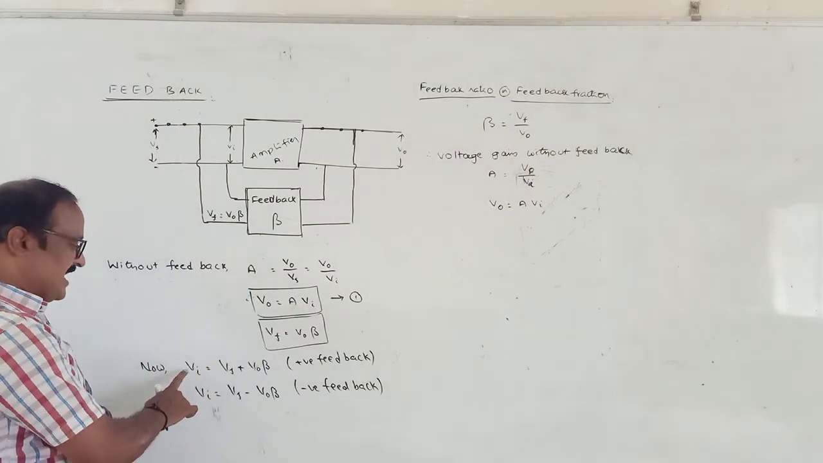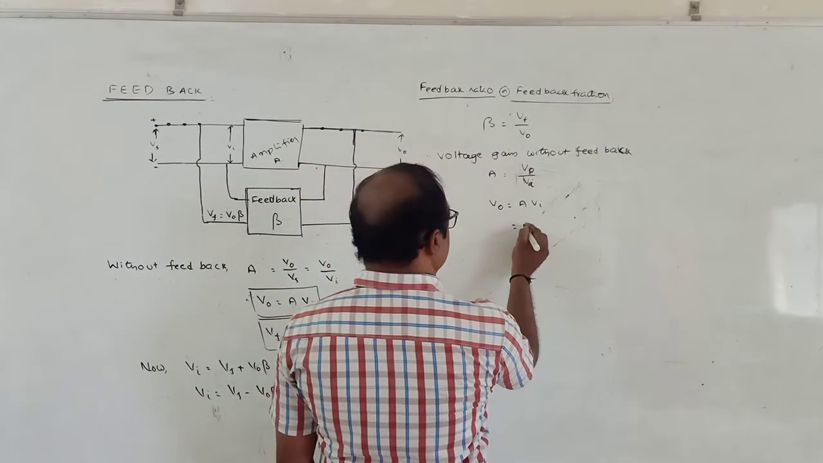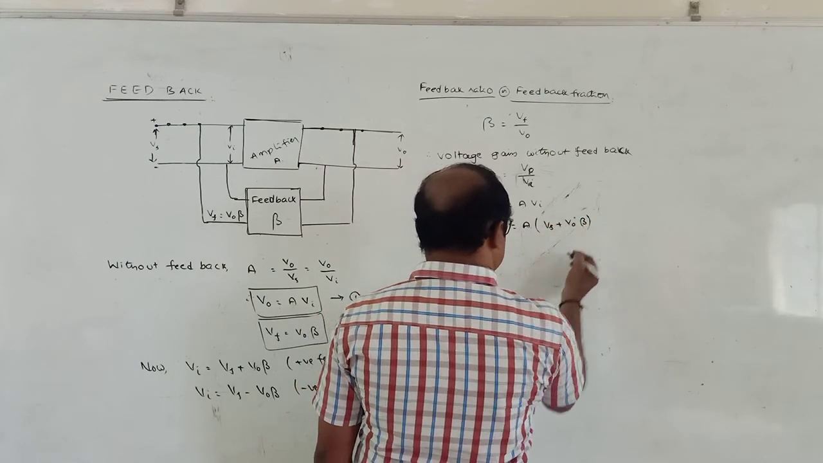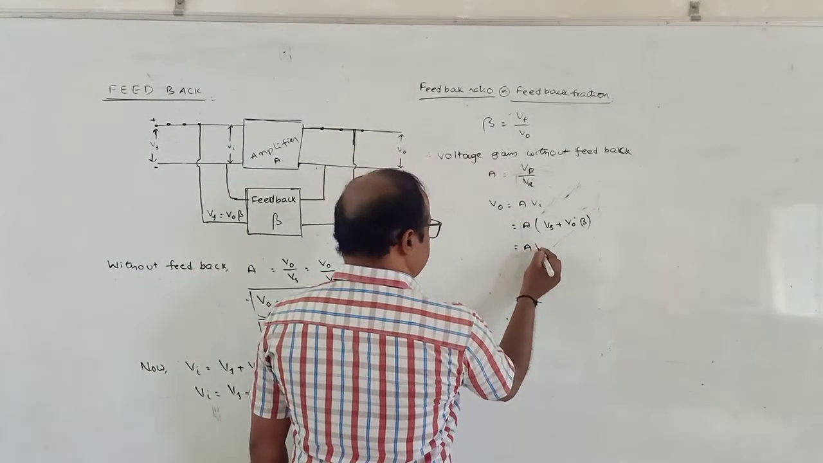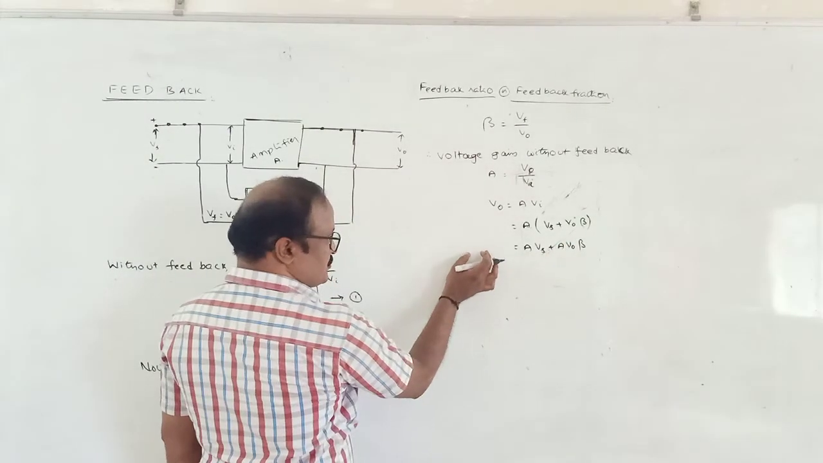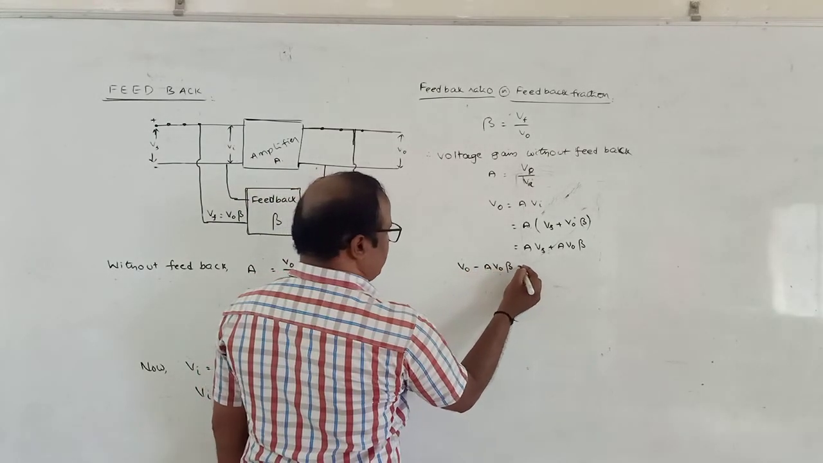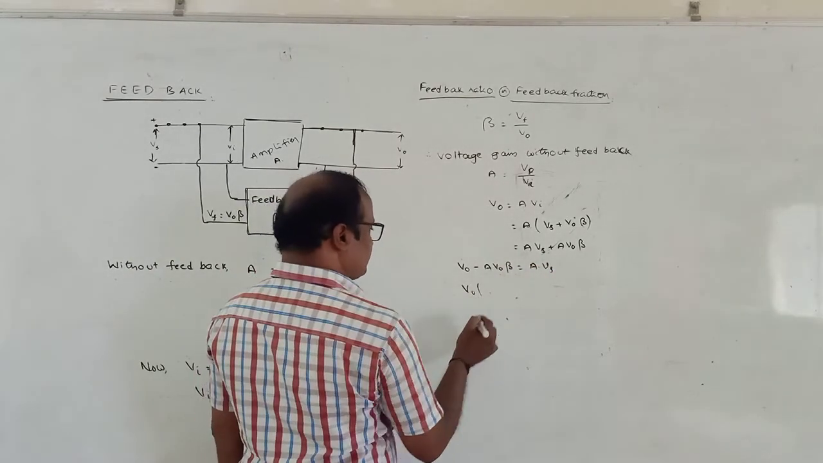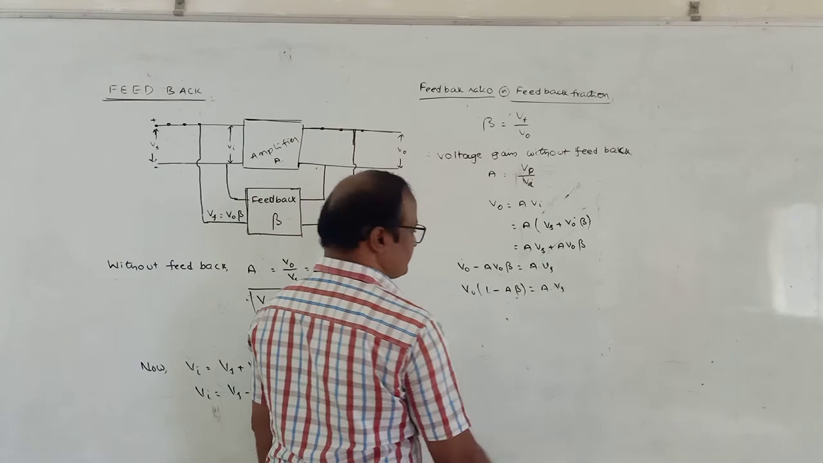Suppose here VA is replaced by Vs plus V naught into beta, in case of only positive feedback. Remember this point. So this is equivalent to A into Vs plus A into V naught into beta. A into V naught into beta, V naught is already there. So V naught minus A into V naught beta is equal to A into Vs. V naught common: V naught into 1 minus A beta is equal to A into Vs.